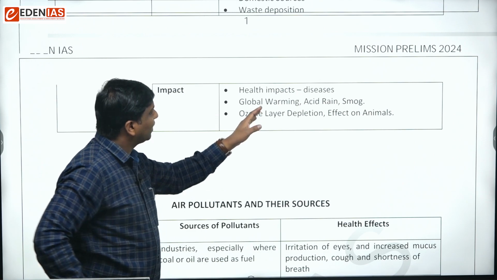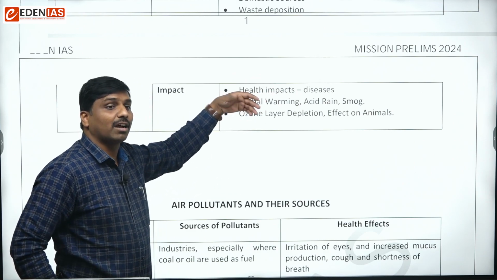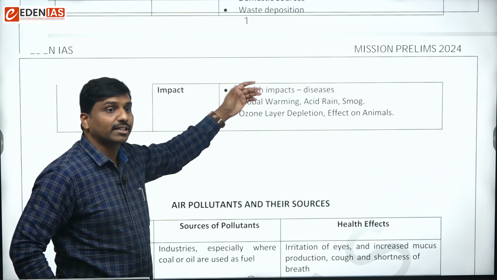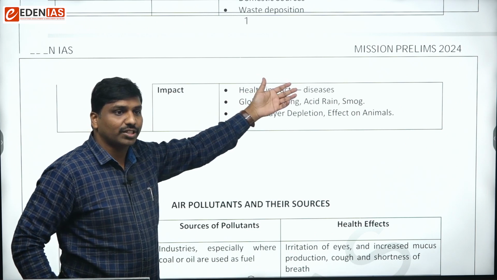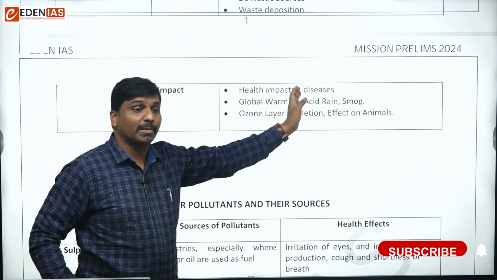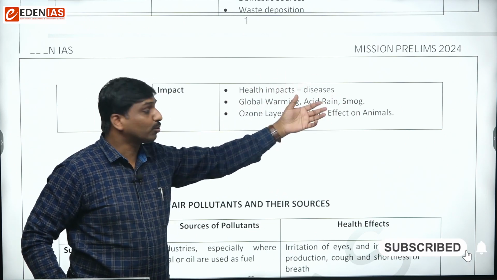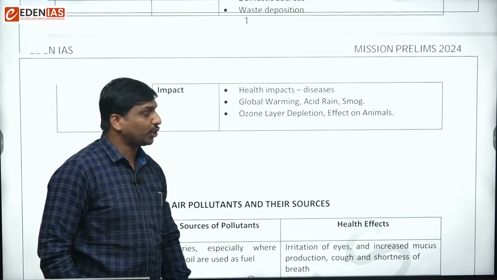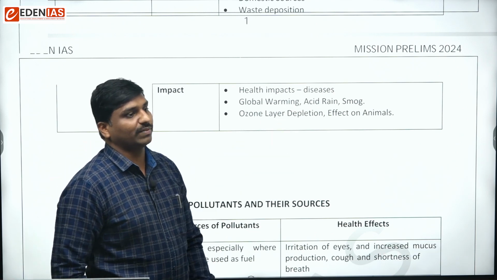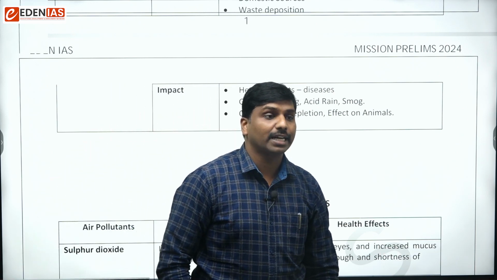Apart from that, these gases also sometimes may cause things like the greenhouse effect, global warming, or acid rain, and they may also lead to formation of smog, and ozone layer depletion, or there are so many effects with respect to animals, plants, all those things.